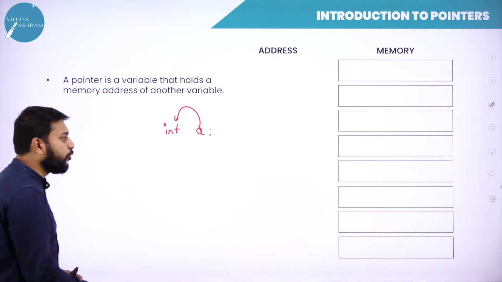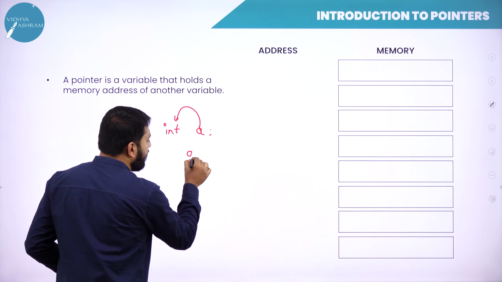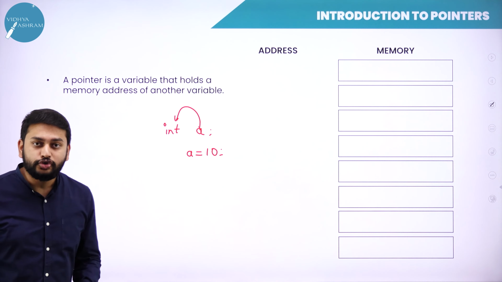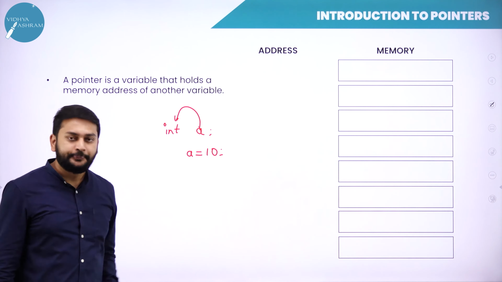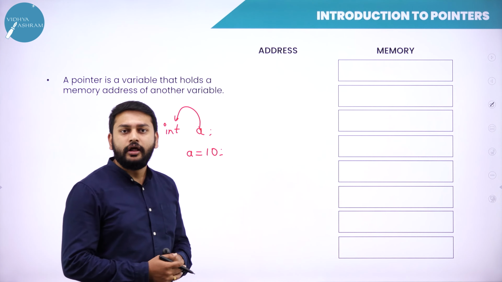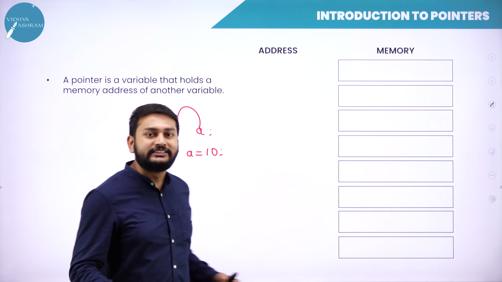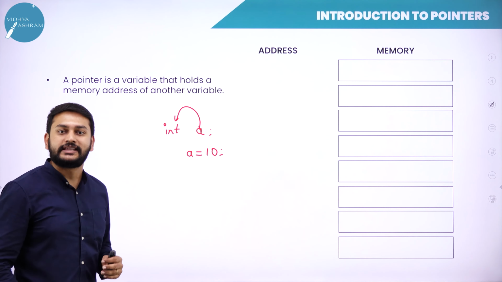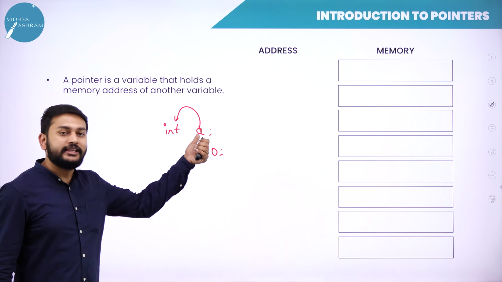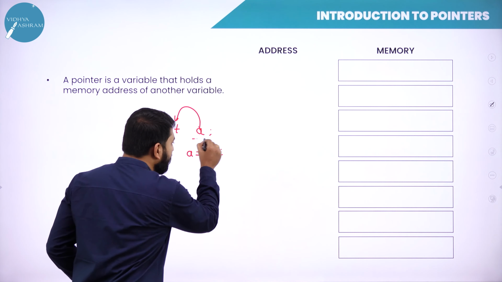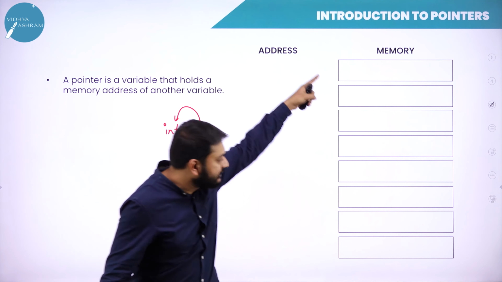Can I store some value for this variable? Yes. Let me write A is equal to 10. I am trying to store 10 in this A. You have written something like this in your programs. What exactly happens at the back end when you write this is what we are trying to understand now. As soon as I create a variable of type int, memory will be allocated for this variable. Let me consider this as memory.